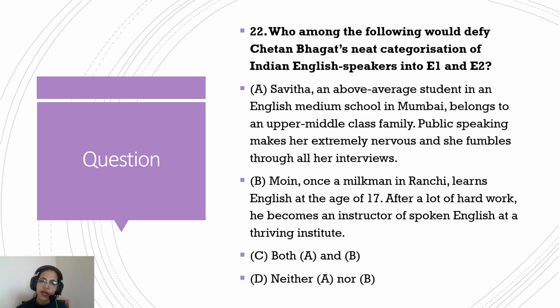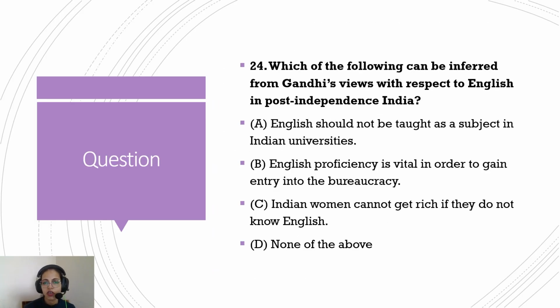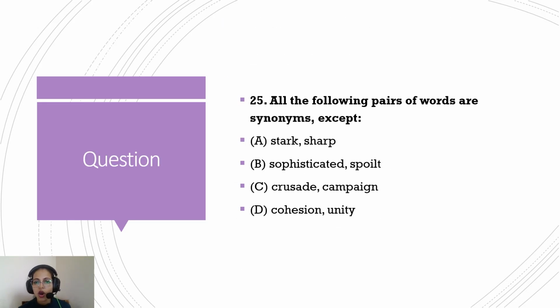Who among the following would defy Chetan Bhagat's neat categorization of Indian English speakers into E1 and E2? So the moment we come across this categorization in the passage, we will be able to find our answer there. Which of the following best describes the author's response to Bhagat's views on English? So whenever Chetan Bhagat's views come, we have two questions from that portion, so we will be very cautious in reading that part. Which of the following can be inferred from Gandhi's views with respect to English in post-independence India? Again, the moment we come across Gandhiji's reference, we'll pay attention to that.